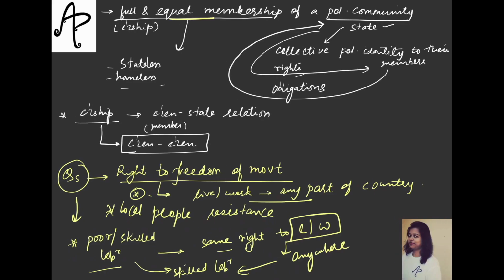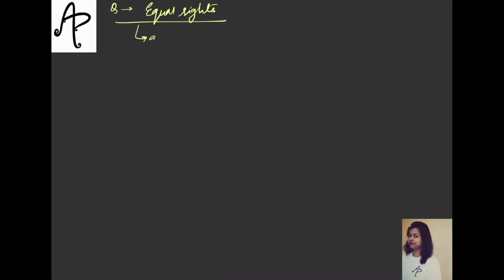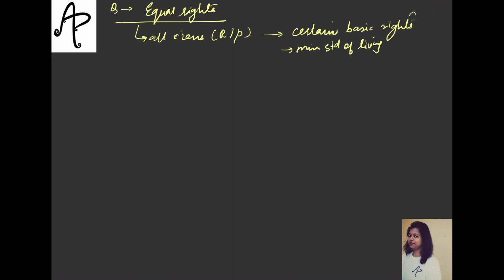Another issue that is also related to citizenship is about equal rights. When we take up this issue of equal rights, we have to consider whether this idea of full and equal membership means that all citizens, whether rich or poor, should be granted certain basic rights, and should they have at least a minimum standard of living. And of course, who would grant these? The state only. So this is the question.